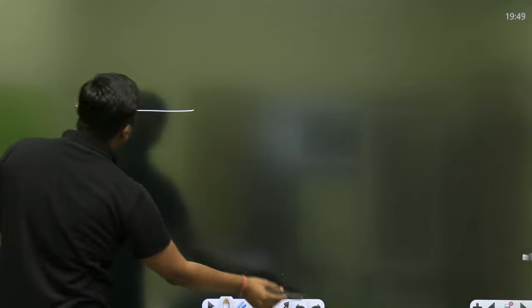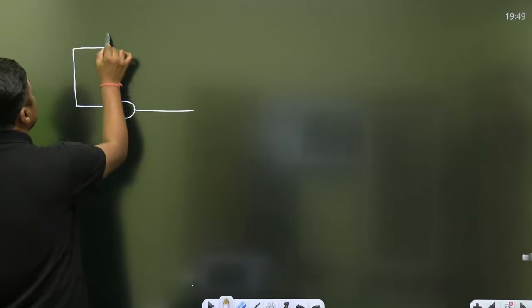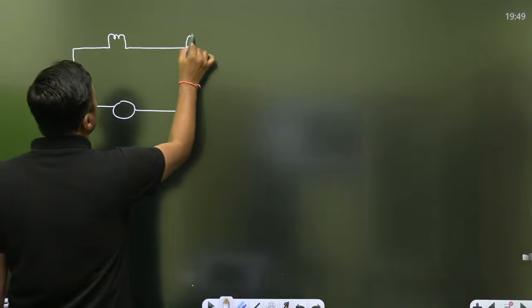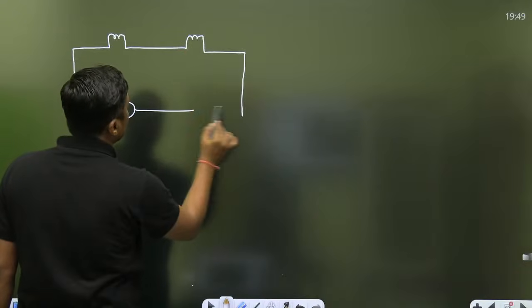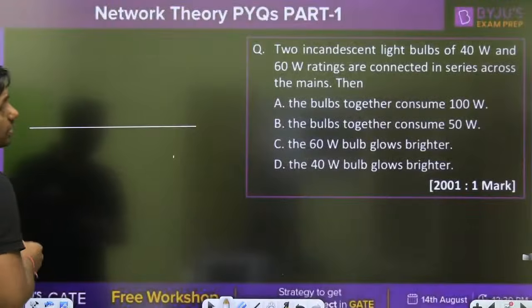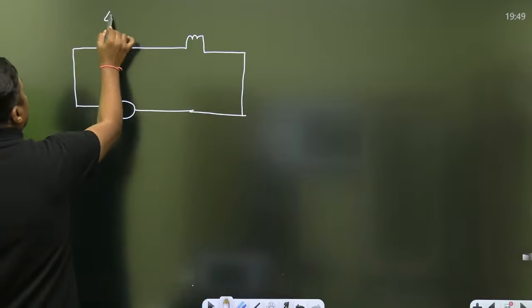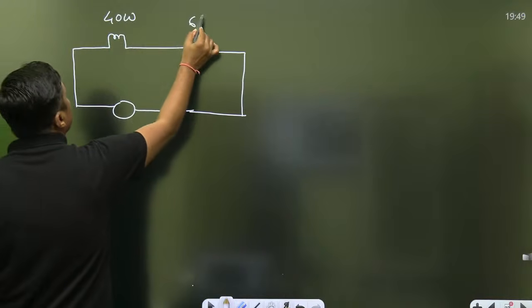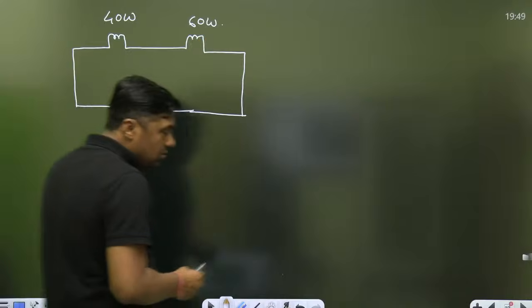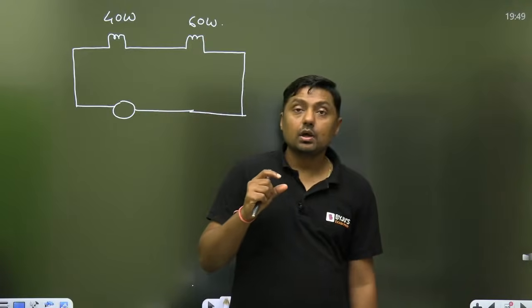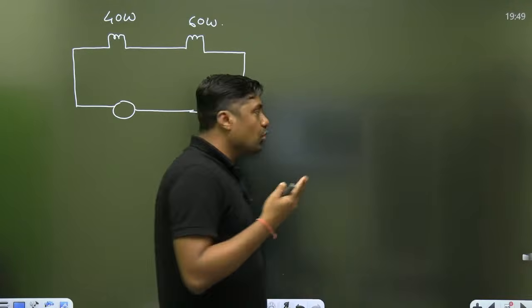There are the 2 bulbs. Normally we are representing like this. No issue. Now what is the rating? 40 watt and 60 watt are connected in series across the mains. Now, nothing is given about the voltage. If nothing is given about the voltage, it means the voltage rating is similar.